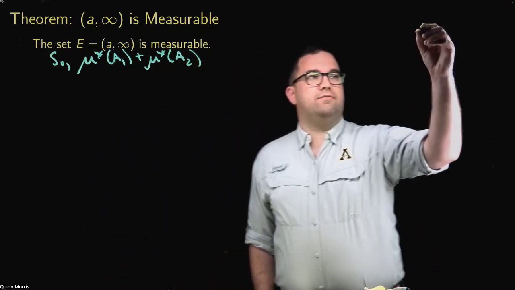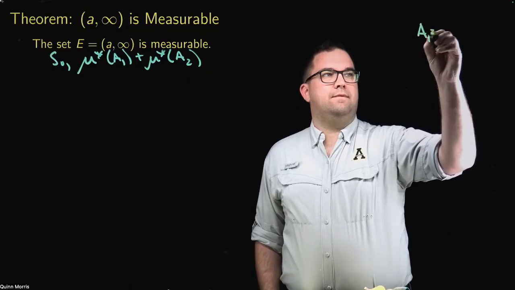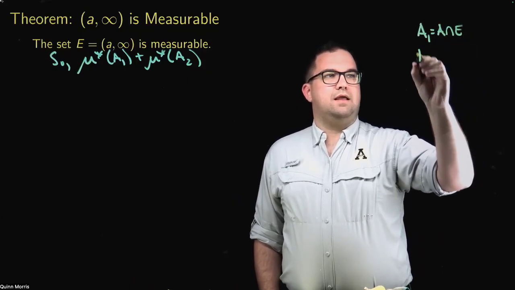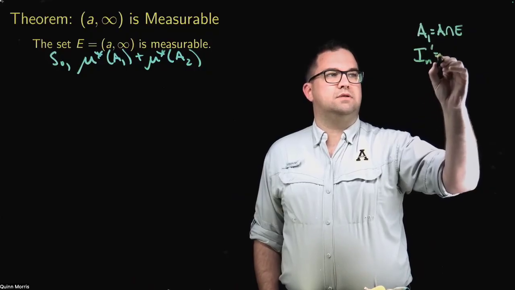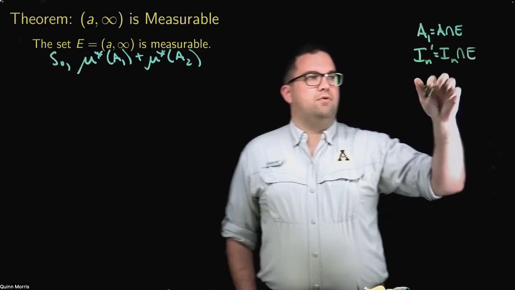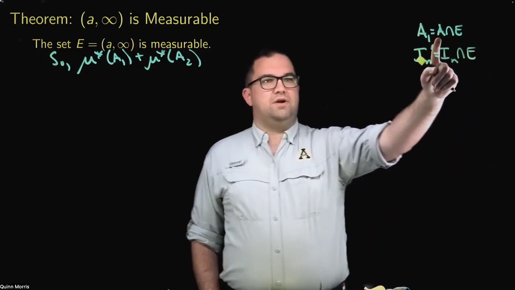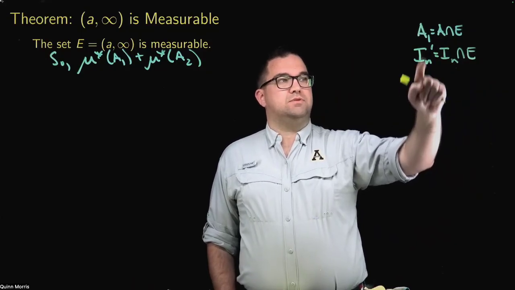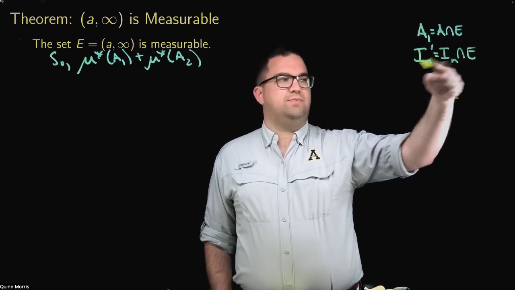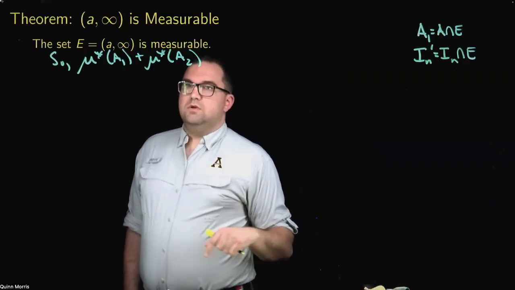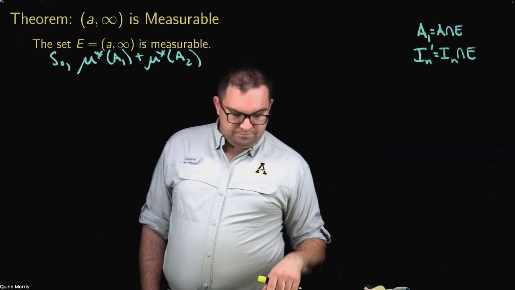So just to keep track, we had A1, this was A intersect E. And now we have these I_N primes. They are I_N intersect E. But remember, the I_N's formed an open cover for A. So these I_N primes must form an open cover for A1, because you've basically just taken everything and intersected it with E.